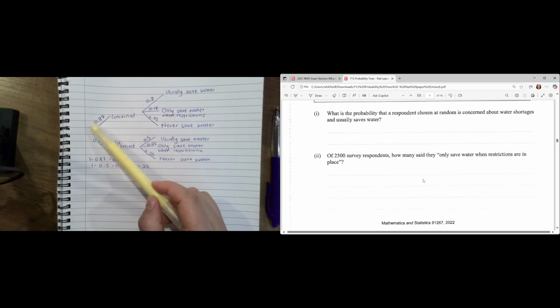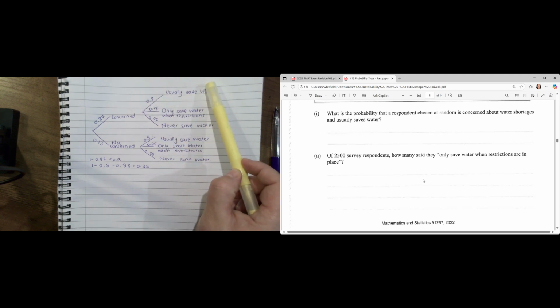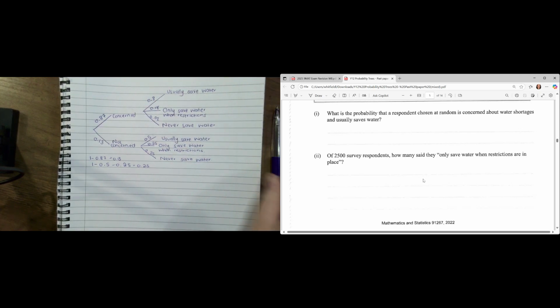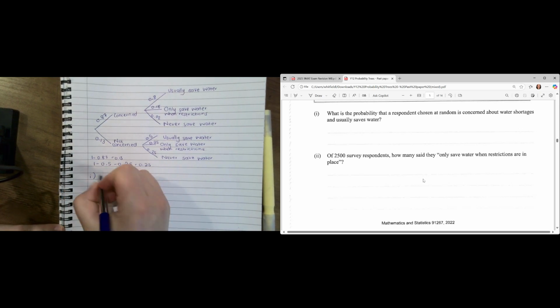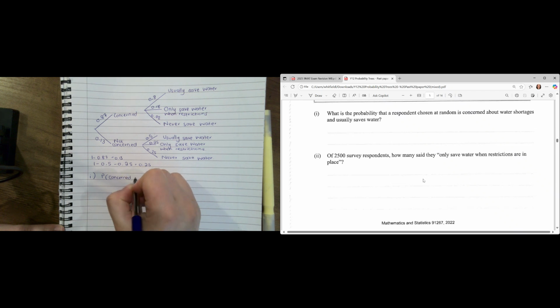So it would be this multiplied by this. Okay, so for question I, what's the probability that somebody is concerned and usually saves water?